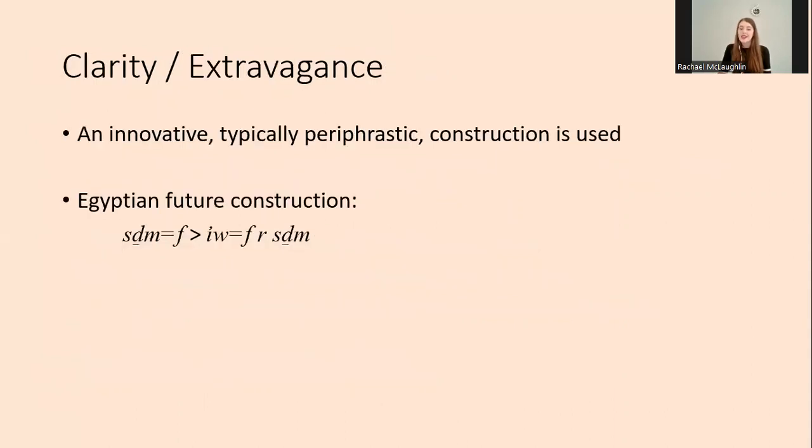Of these, the ideas of clarity and extravagance cause a speaker to use a new innovative construction to express a meaning which has previously been expressed using a different form. For example, in the Egyptian future construction, the future Sejem was replaced by the third future Euf Sejem. The new form is often a periphrastic form, so expresses meaning through a combination of words rather than inflection, and the new form is more analytic than the older form it replaces, as we can see in this example of the Egyptian future. Innovations like this begin with a single speaker and then spread to other language users.